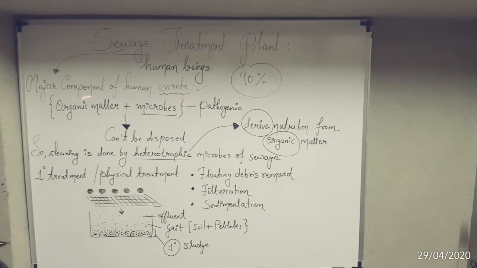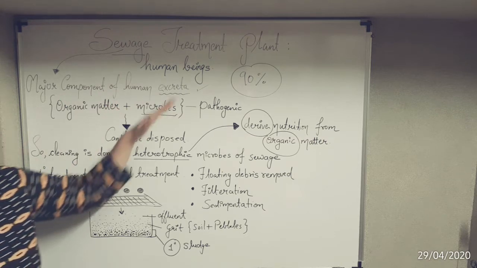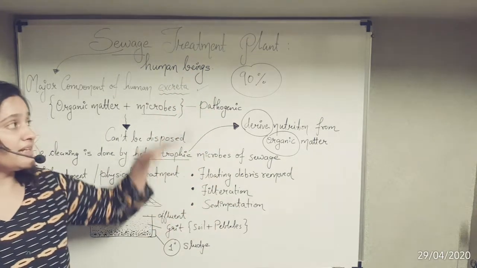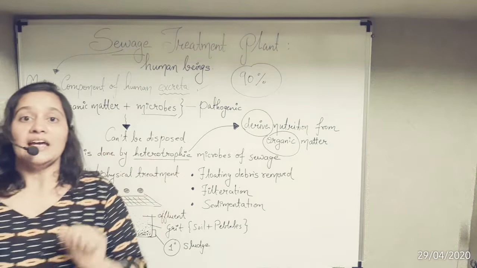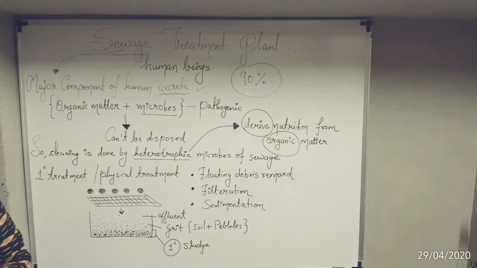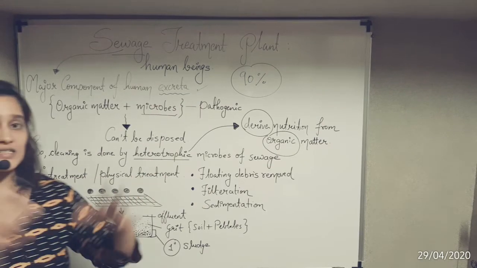अगर वो ऑर्गेनिक मैटर को ऑर्गेनिजम्स कंज्यूम करता रहेगा तो ये जो पैथोजेनिसिटी है वो क्या होती जाएगी? डिक्रीज होती जाएगी. The decreased pathogenicity will be less harmful to the environment, less harmful to human beings. So again, organisms which are heterotrophic in nature. Mostly heterotrophic organisms means क्या?